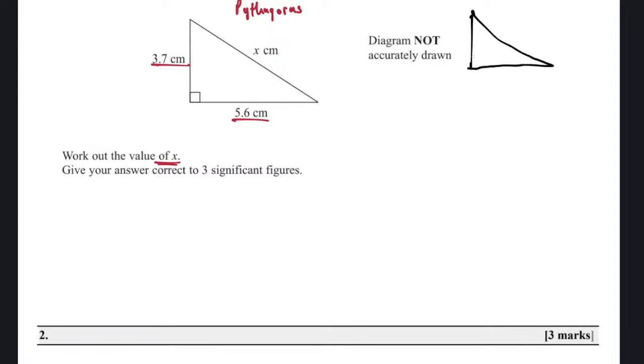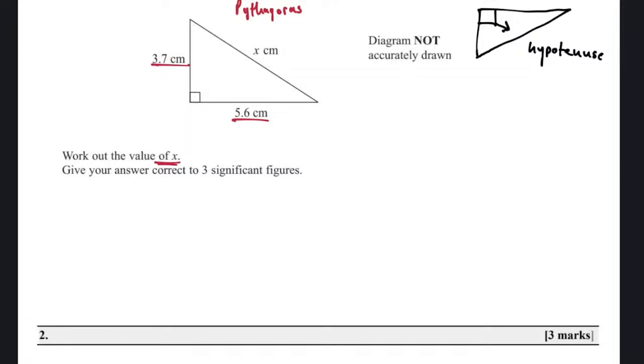If you have letters, here's your right angle. You must clearly know the side that is alone. That is the side that is opposite the right angle, okay? We could have a triangle like this, and the right angle is here. You must know the side that is opposite your right angle. Can you see? This side is going to be the hypotenuse. And this is the side that will be alone.